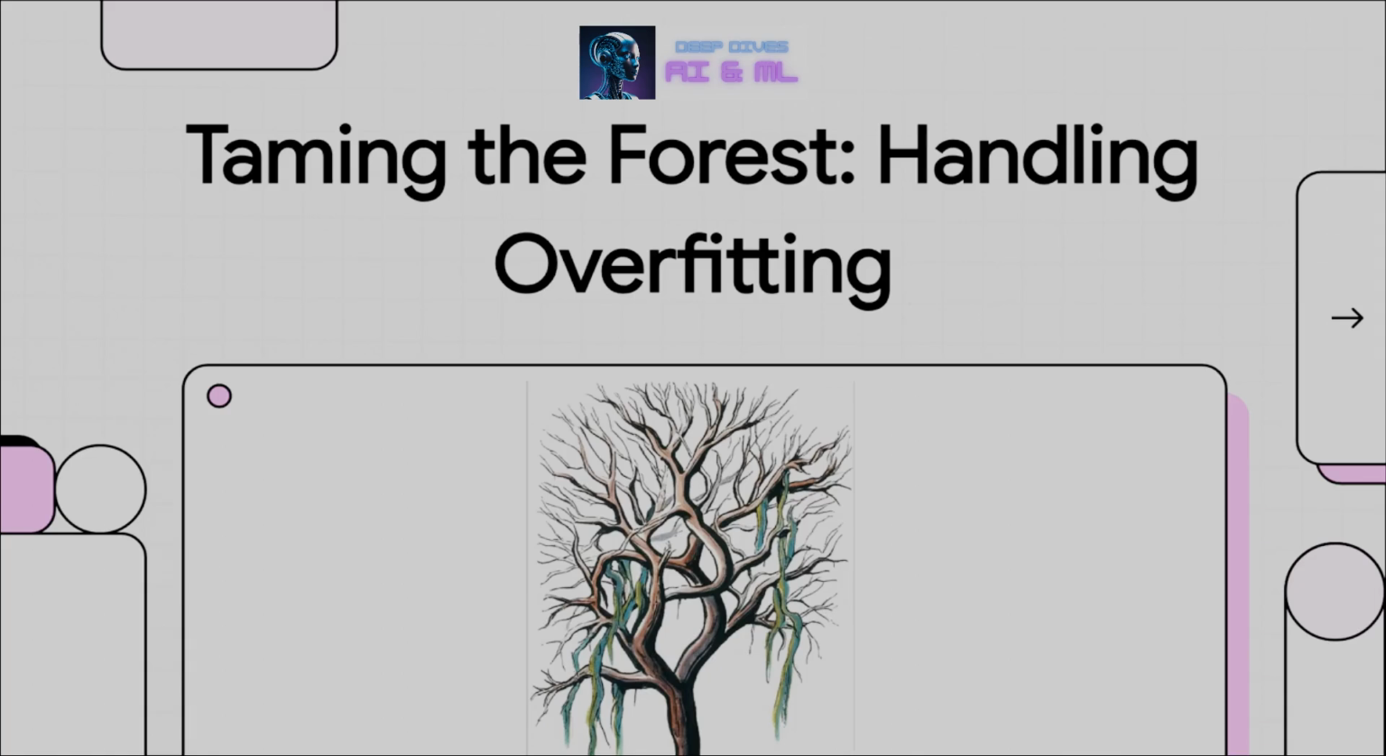So today, we're going to tackle a problem that, trust me, trips up pretty much everyone at some point: overfitting in random forest models. You know the feeling. You build a model, it looks absolutely perfect on paper, but then it just falls apart in the real world. We're going to break down why that happens and, more importantly, exactly how you can fix it.